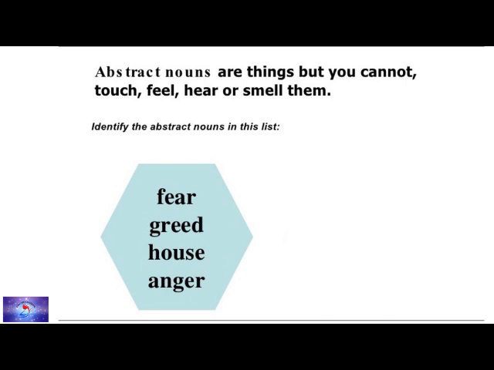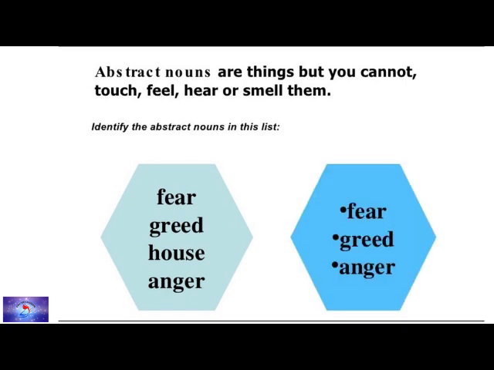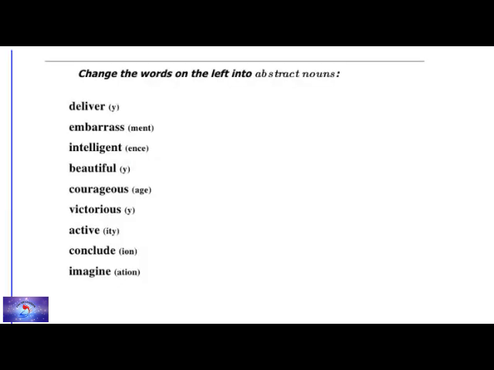Here is the answer. Fear, greed and anger are abstract nouns. House is not an abstract noun. You can easily identify it from the words given, isn't it? Okay. In the same way, one more example. Change the words on the left into abstract nouns.